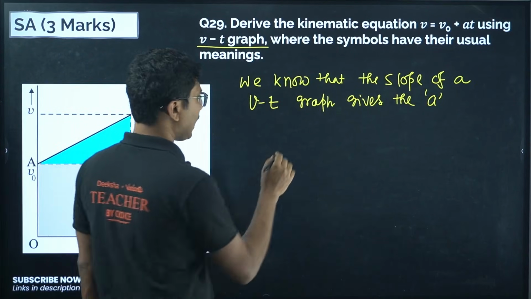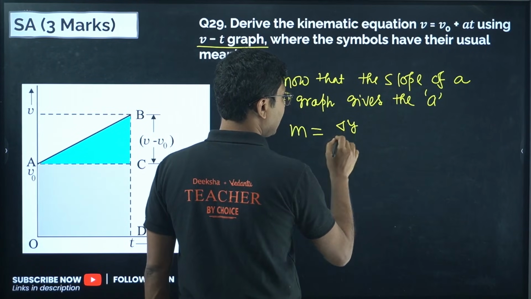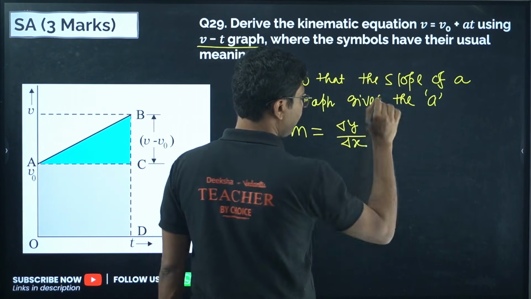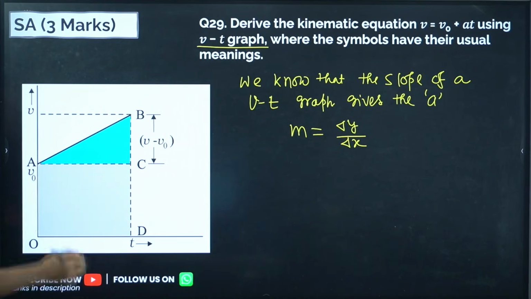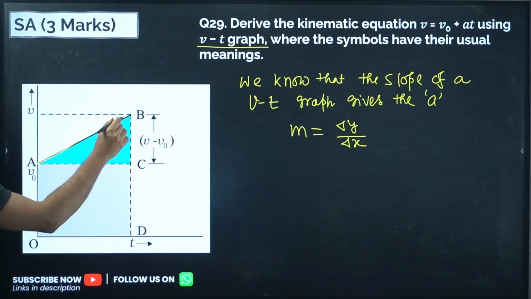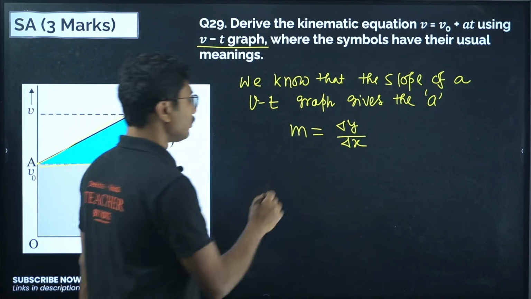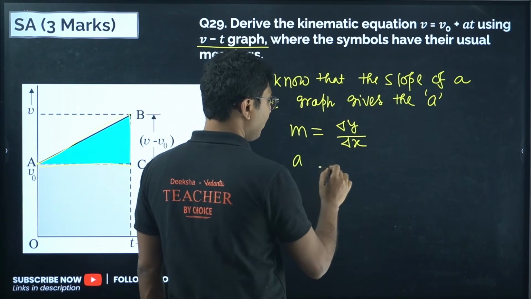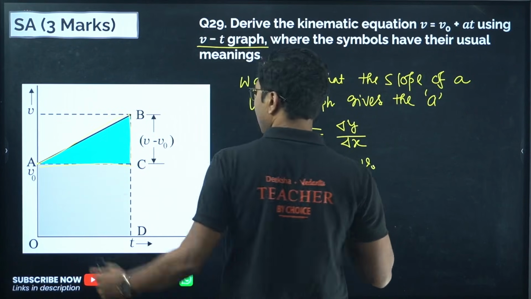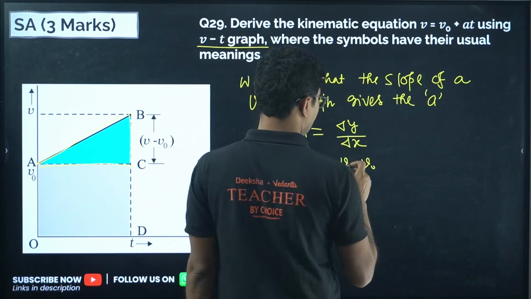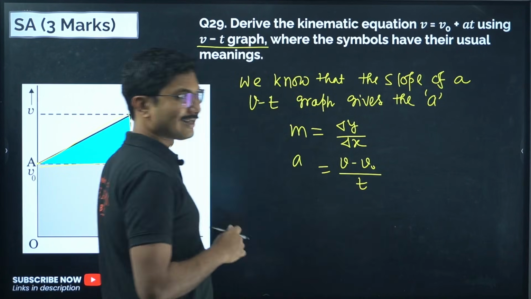Slope of a graph is given by change in y direction divided by change in x direction. Here the y direction is v, the x direction is t. So if you consider from here to here, the change in y direction is v minus v naught. So acceleration, the slope, is v minus v naught, final minus initial, divided by the time difference, which is t. So this is the acceleration.